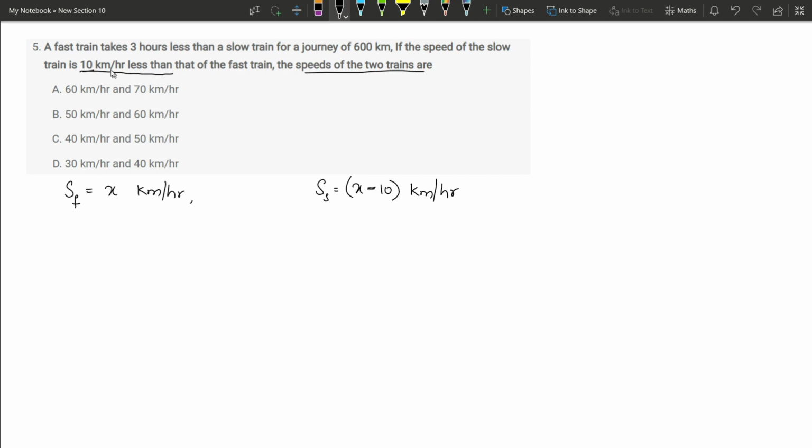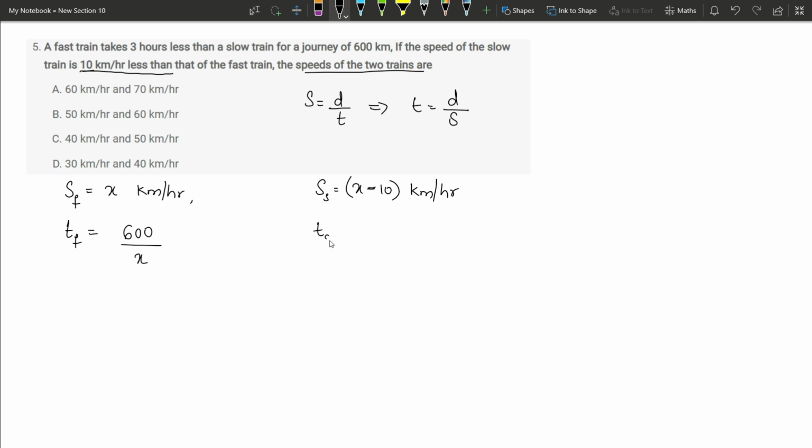Now what is the time taken? The fast train takes 3 hours less than the slow train. So let us consider the time taken by the fast train as t. We know that speed is distance divided by time, or we can write time as distance divided by speed, right? So what is the time taken by the faster train? The distance is 600 kilometers divided by the speed of the faster train, x kilometers per hour.